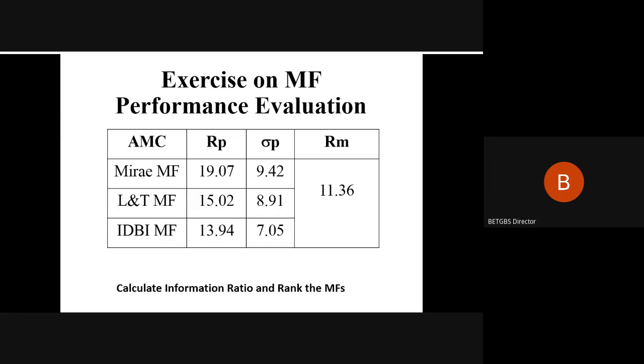So we have got RP, nothing but the portfolio return. Sigma P is the standard deviation of your portfolio, and RM is the return on the market. And we have to calculate the information ratio and rank these three mutual funds accordingly. So we'll refer to the information ratio and do the analysis.